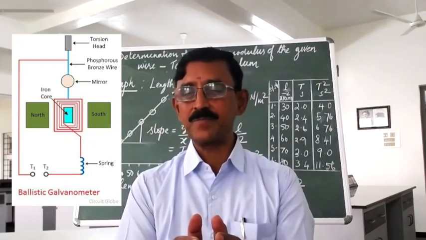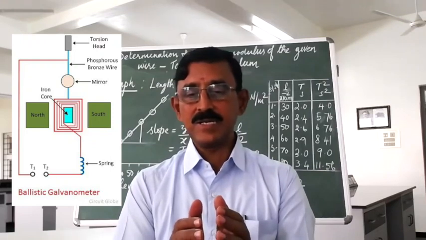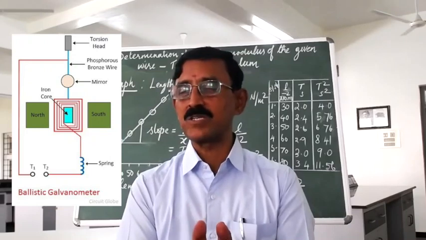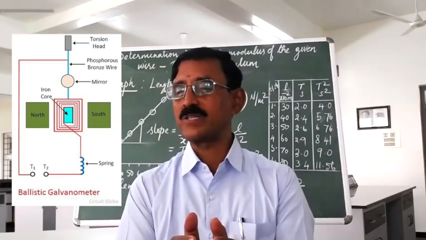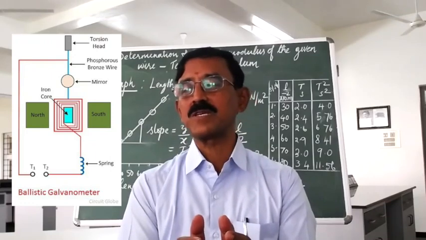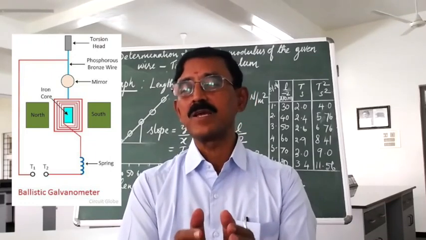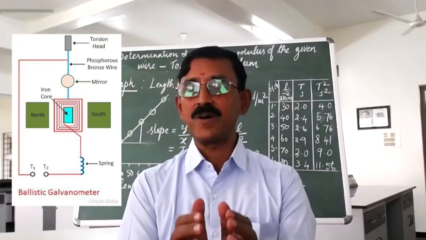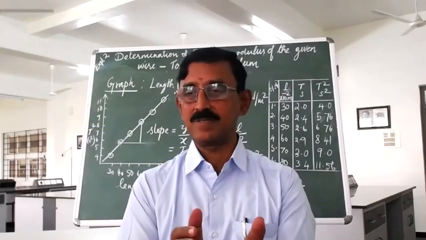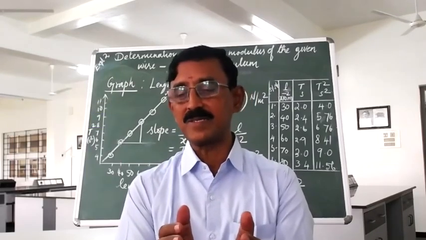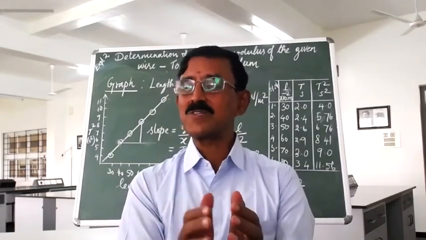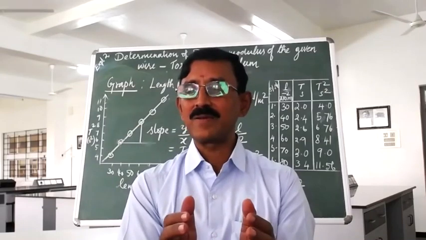But at the same time, it should have a very high tensile strength in order to come back to its original state. These two unique properties are possessed by phosphor bronze fiber and quartz fiber, which today we are using in all moving coil meters for measurement of DC and AC voltage or current. So it's a very interesting application. Am I right? Okay.